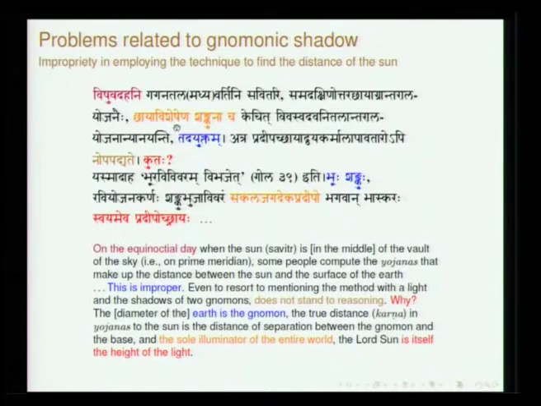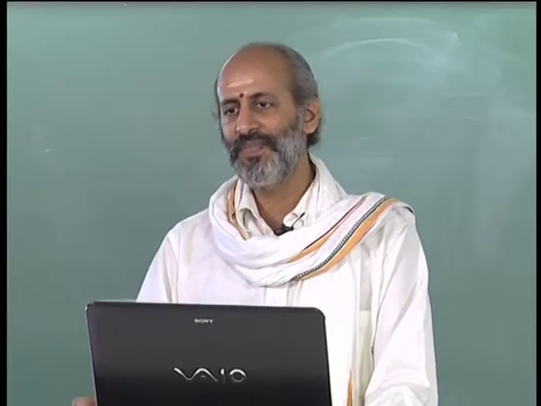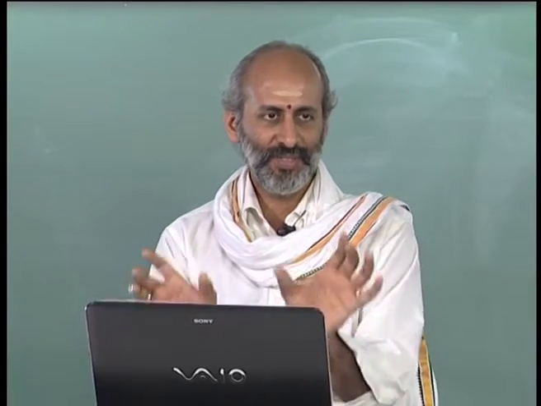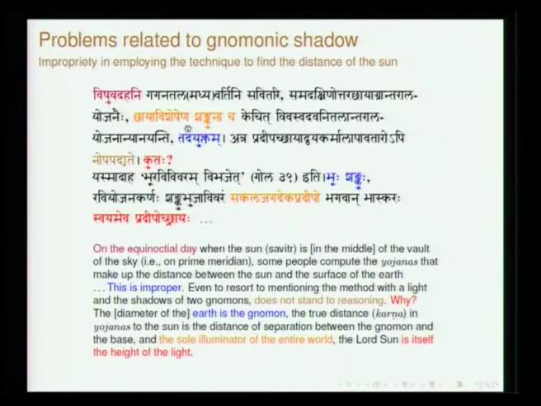Chaya Visheshena Shankunacha. Just now we had a discussion of finding the difference in the chayas. So, he says you can find the chaya vishesha, and you have the Shanku.